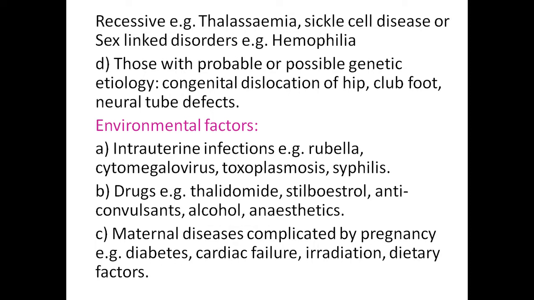Genetic etiology means if there is any family history of genetic etiology, it can be one of the causes for congenital malformation like congenital dislocation of hip, club foot, and neural tubal defect. And environmental factors are intrauterine infections, that is rubella. Rubella itself causes congenital anomalies, like congenital heart disease or congenital cataract, as I told already.